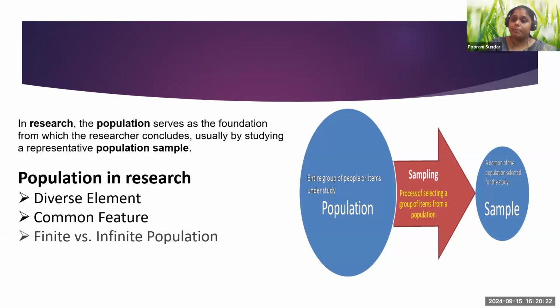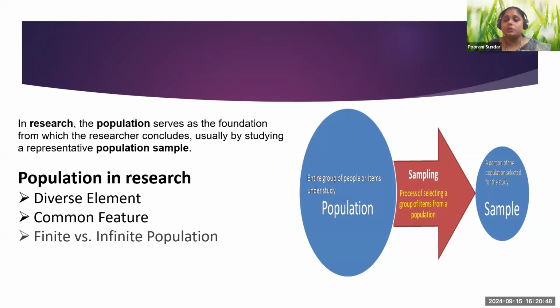It could be people, animals, or products. So it is not necessarily that I'll be studying people or employees. It could be anything you could study. In that case, the selection of population is a diverse element.